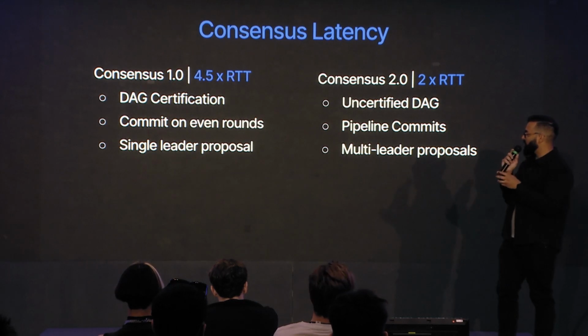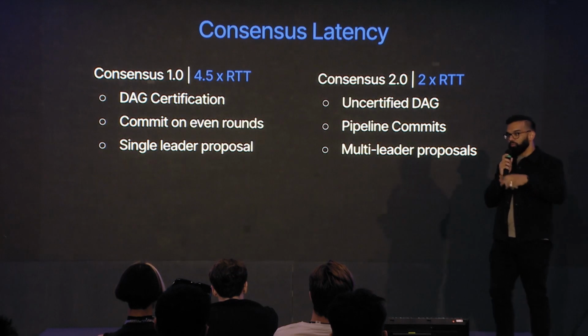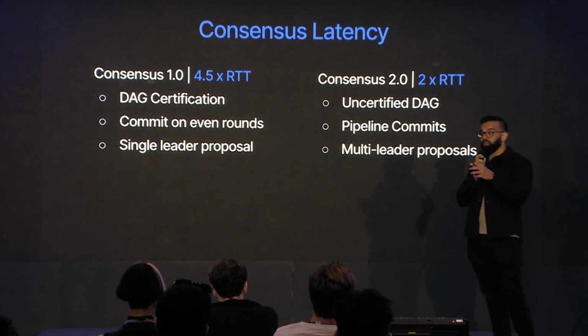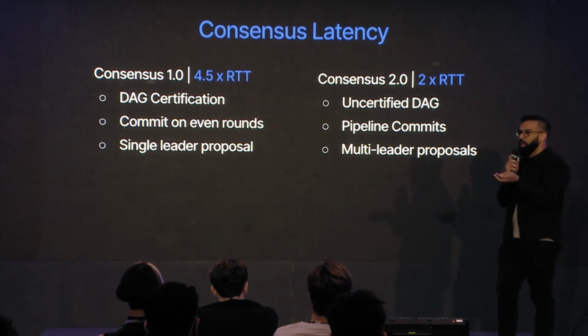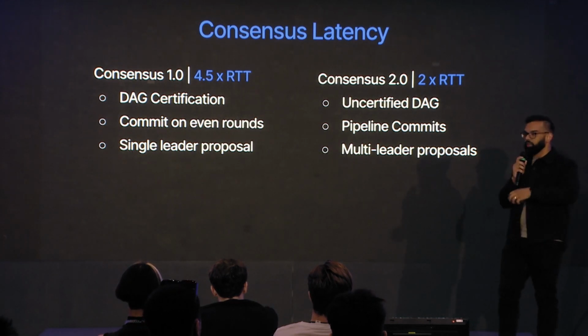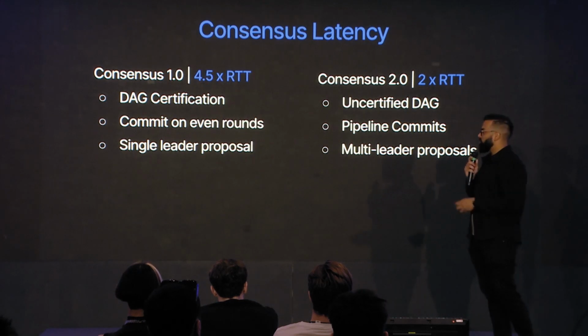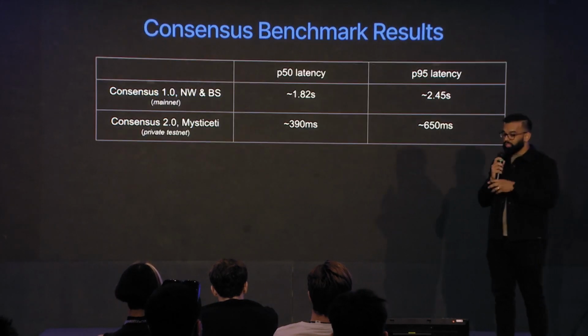So just to recap how we did this, we moved from a certified DAG to an uncertified DAG. We went from only committing leaders on even rounds to enabling pipelining, so now we can elect a leader every round. And then we've taken it a step further: instead of a single leader per round, we can have multi-leader proposals.